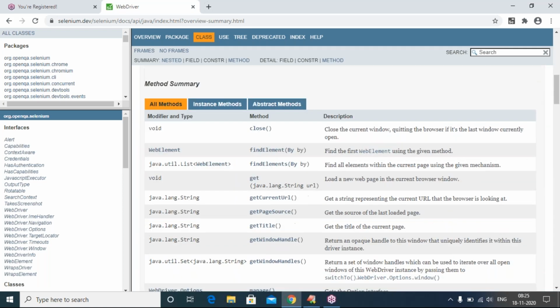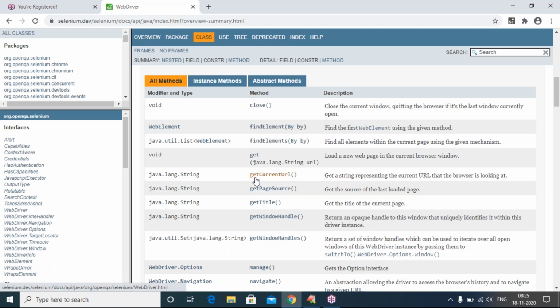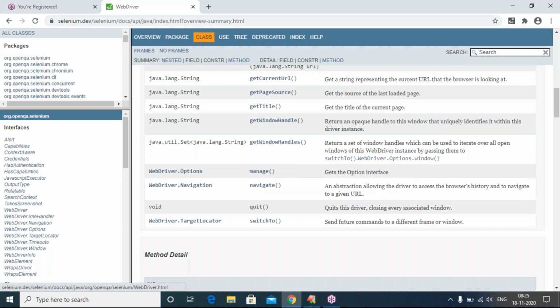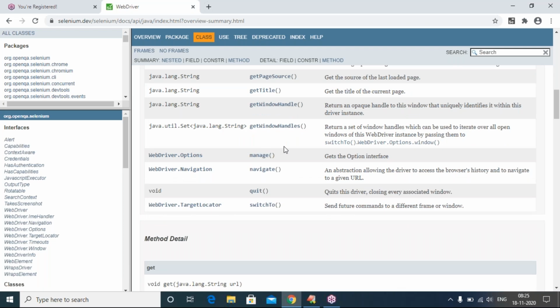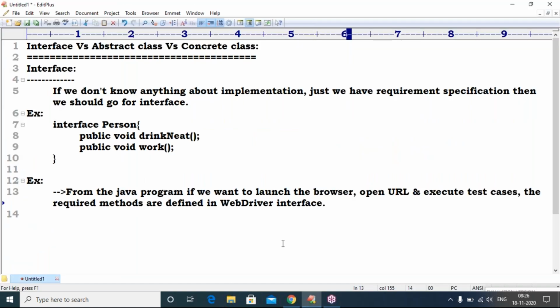The methods are close, findElement, findElements, getCurrentUrl, getPageSource. Only 13 commands are available there. If it is a class, I can create an object and call them, but it is an interface. Interface object creation is not possible. Then how to call these methods?